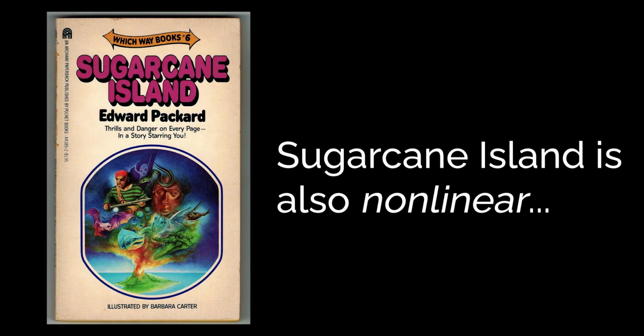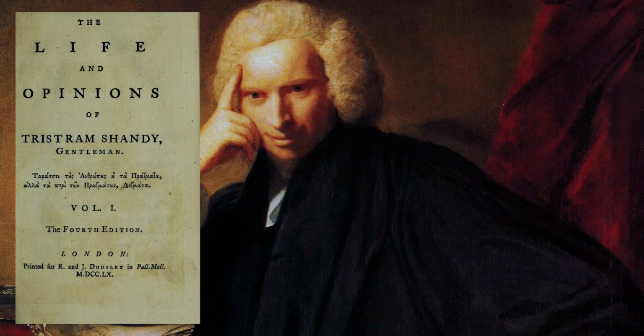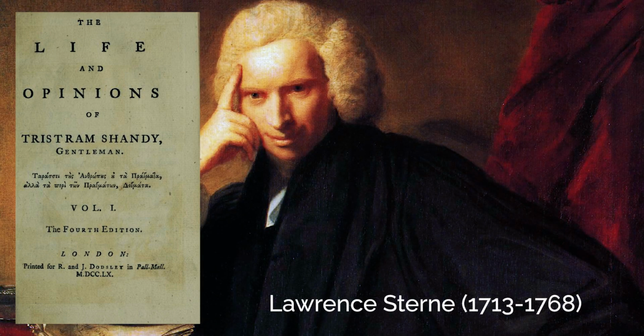Sugarcane Island is also non-linear in the sense that the reader can return to the beginning of the story and create a new storyline. Non-linear novels actually go back several centuries, ultimately to The Life and Opinions of Tristram Shandy, Gentleman, written by the Anglican cleric Laurence Sterne, which was published in 9 volumes between 1759 and 1767.